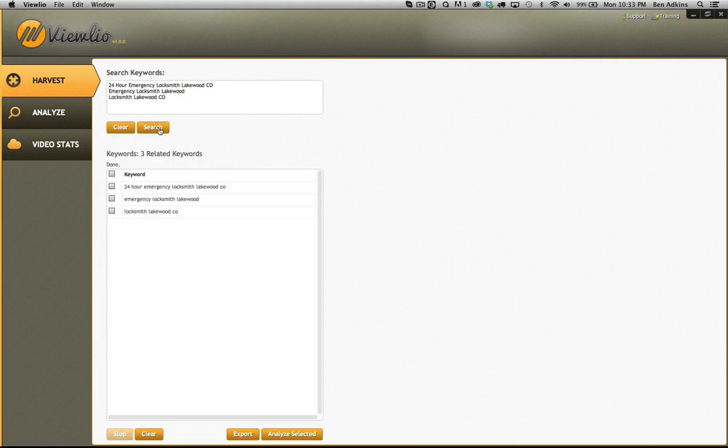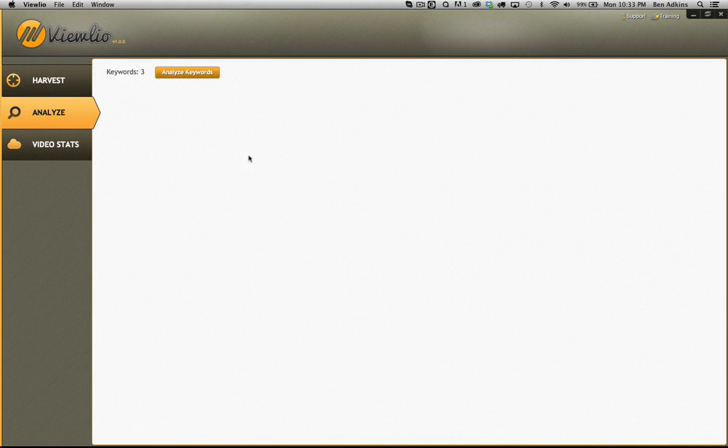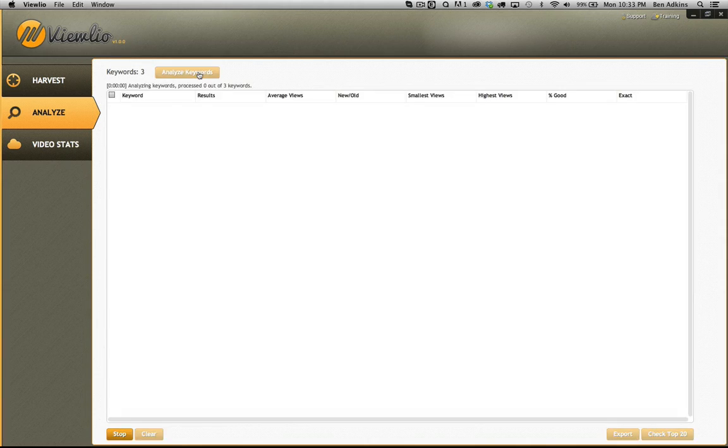So what we're going to do is click the search button, and when we click the search button, it's going to go to work, and it's going to find the related keywords. It's actually looking out and seeing what's out there. So after we get that, I'm going to select all of these, and I'm going to say I want to analyze the keywords. So I click Analyze, and then we're taken to the Analyze screen. Once you get here, you're going to click Analyze Keywords. And it's going to bring in the keywords, and it's going to start giving us some very interesting information.